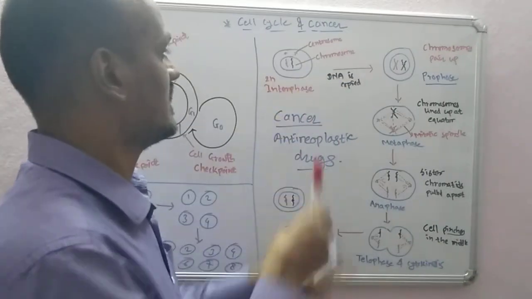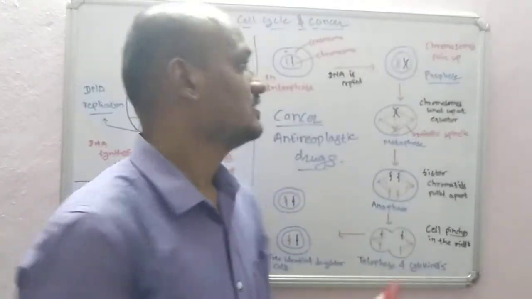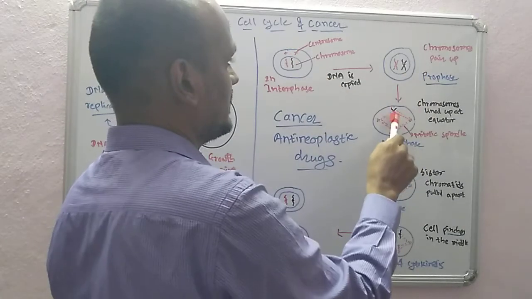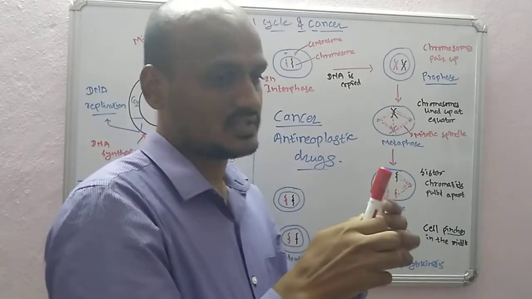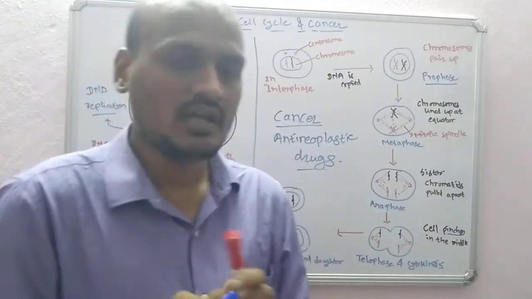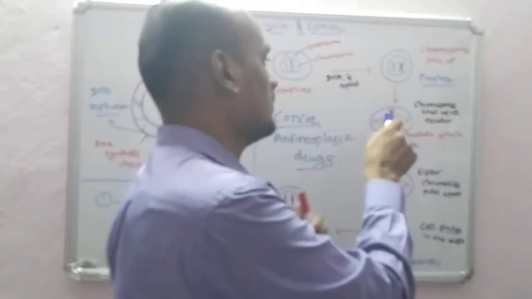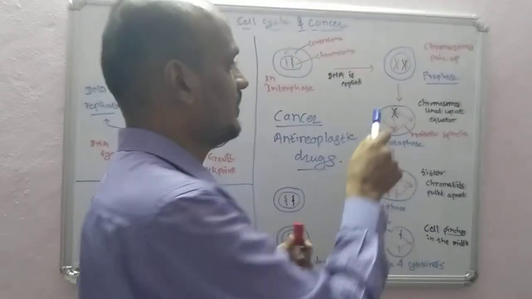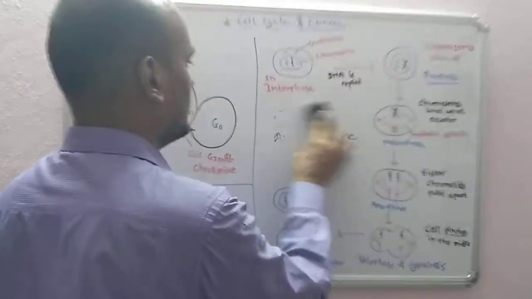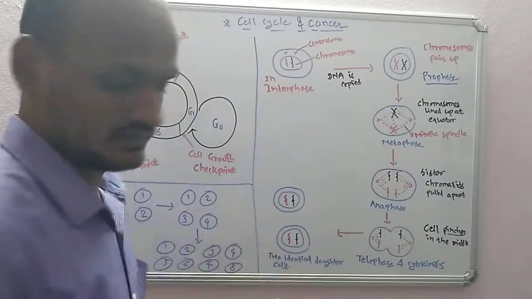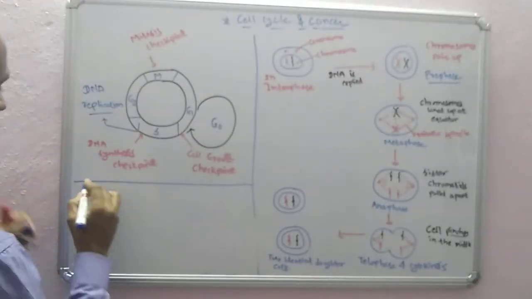The cell has this mechanism, one cell to two cell creation mechanism, mitosis. So this is a centromere, and now it is attaching with this chromosome. The chromosome has duplicated, they are paired up, and now they have to separate. Now what we can do is allow some anti-cancer drugs which won't allow this mitotic spindle to form.